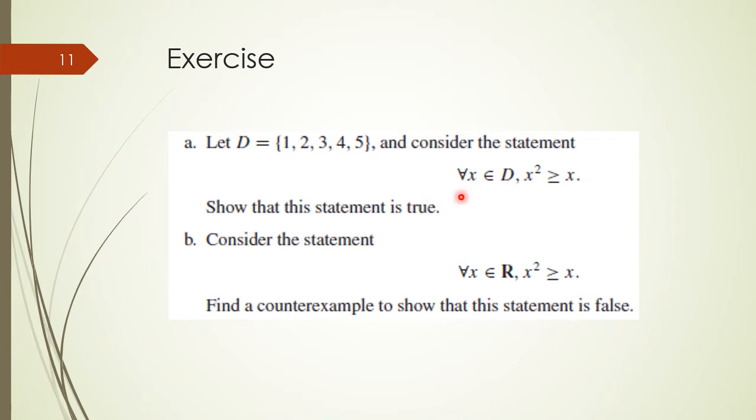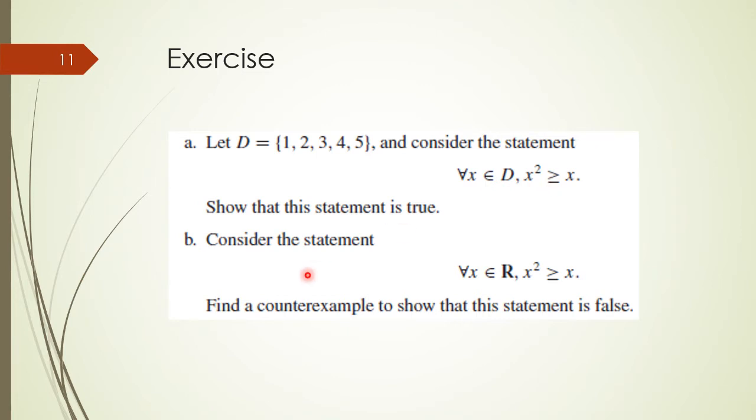In order to prove that the universal quantifier statement is true, you need to substitute every value of the domain in the variable, and if for each value of the domain the statement is true, then it is proved that the universally quantified statement is true. So you need to perform this exercise.